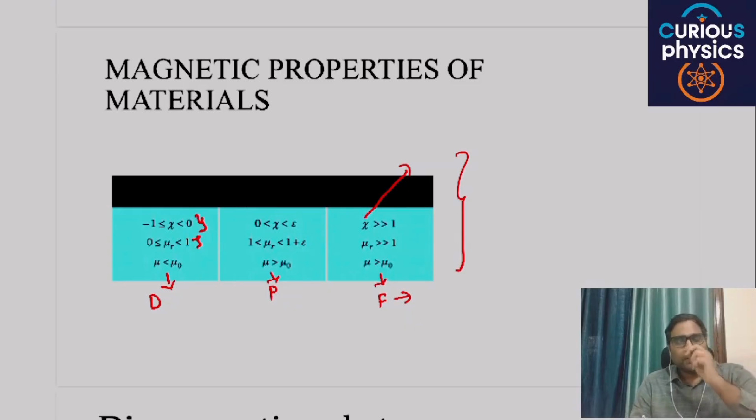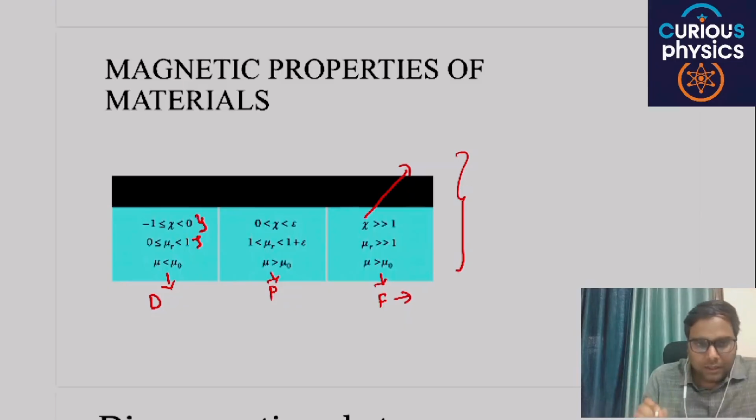One more basic conceptual clarity. I know this topic is somewhat theoretical, but the basic difference is this: all materials consist of atoms, and atoms consist of electrons. An electron is nothing but a charge. When charge moves in its orbit, it produces a current, and if it produces a current, it can also produce a magnetic dipole moment.